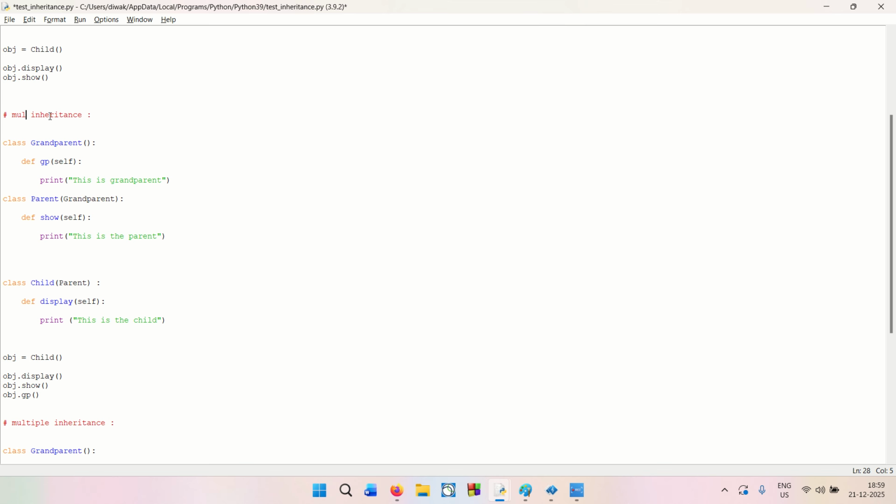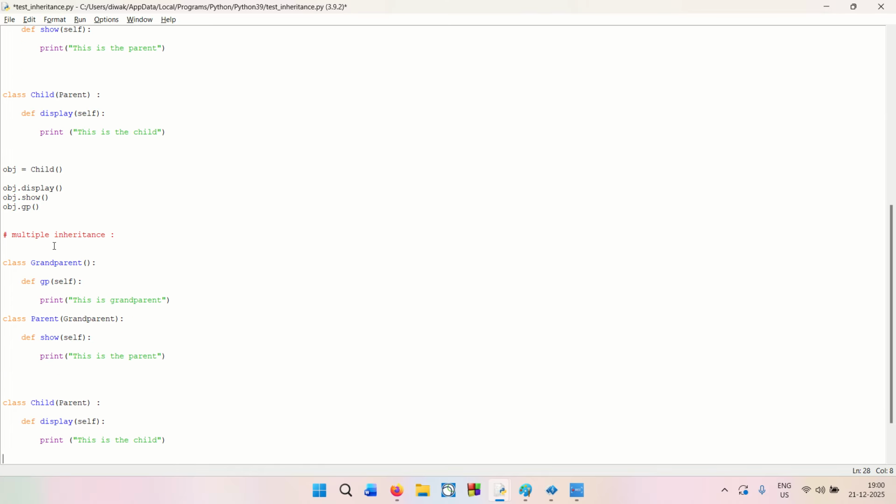This is multi-level inheritance, where basically the child is inheriting from the parent, and the parent is inheriting from the grandparent, right? Or you can say one class is inheriting from its parent class, and then the parent class in turn is inheriting from another parent class, right? So this is multiple levels of inheritance, or you can say multi-level inheritance.